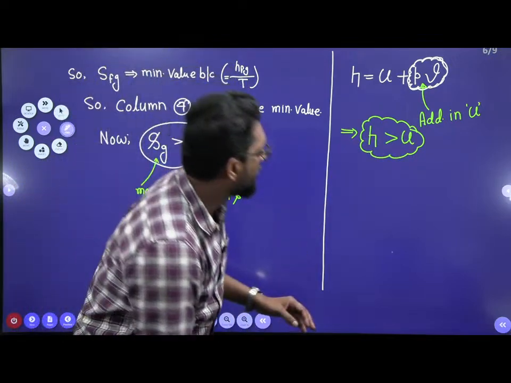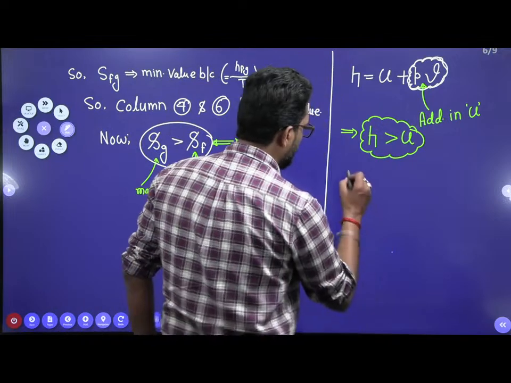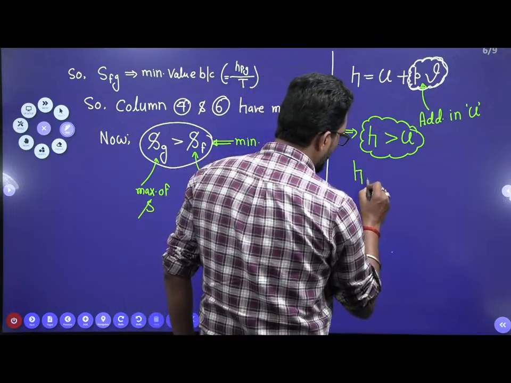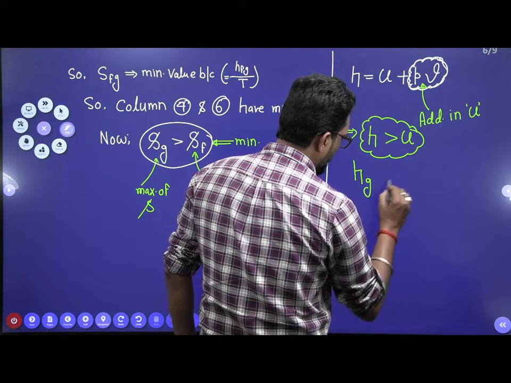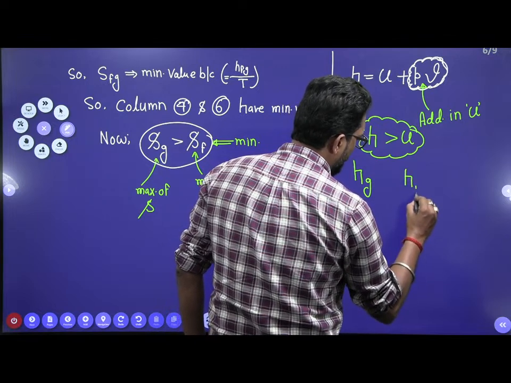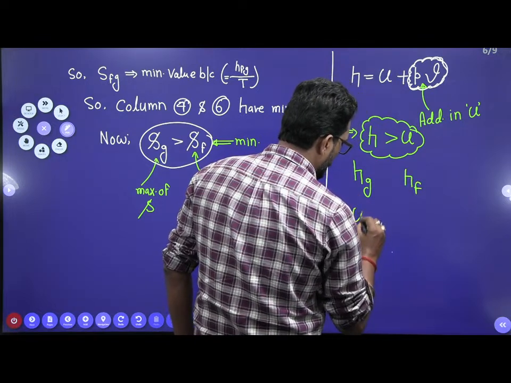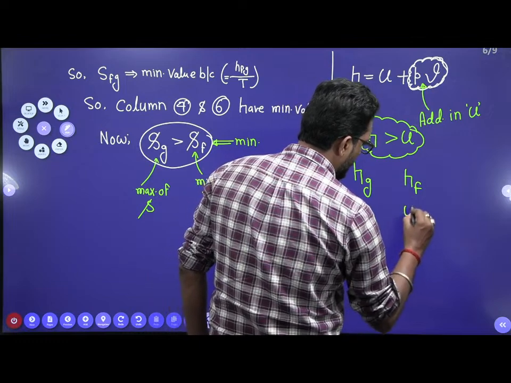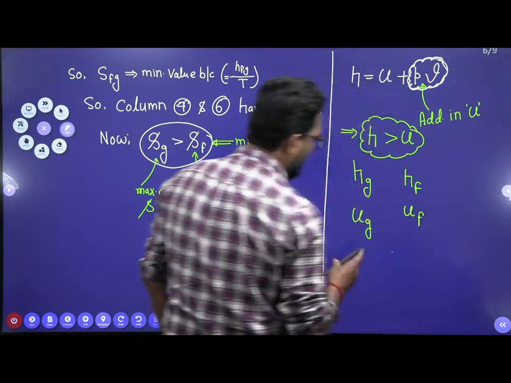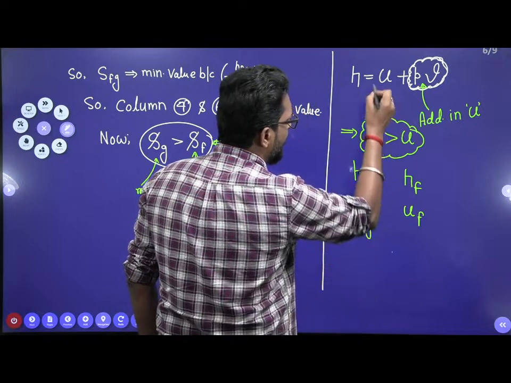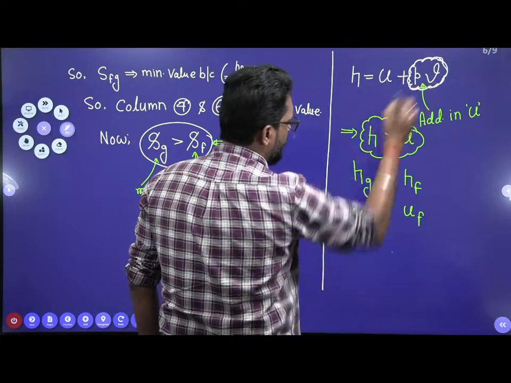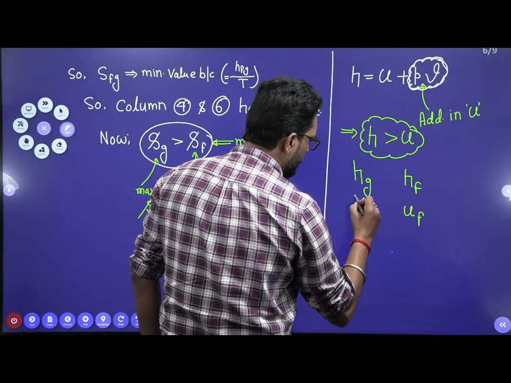Okay. So in this one there is also Hg and Hf, Ug and Uf. If there is Hg equal to Ug plus Pg Vg, so this must be higher.